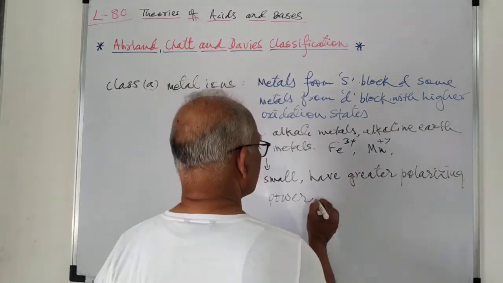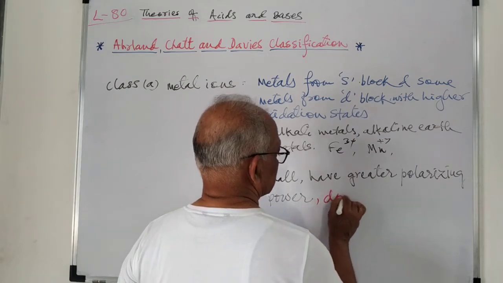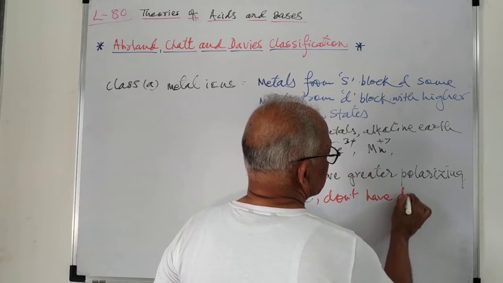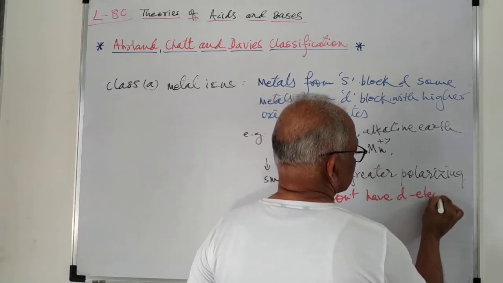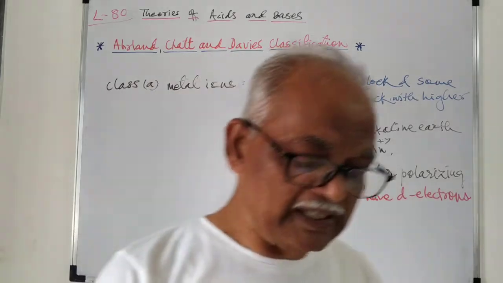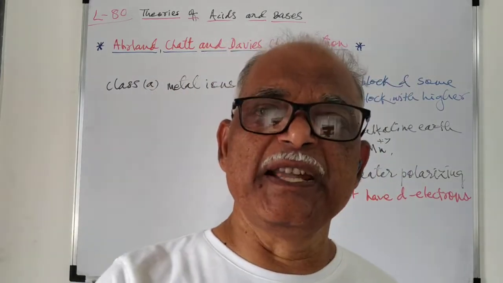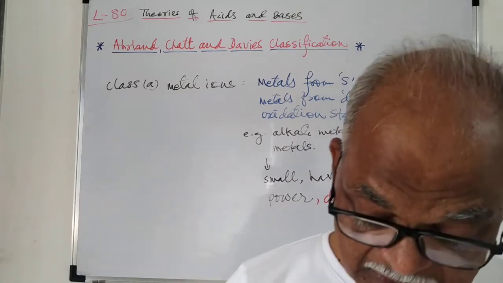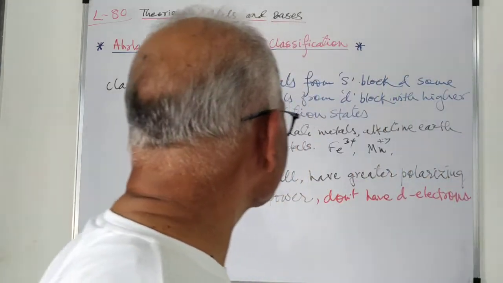They do not have d electrons, or the d electrons are very few. So such metal ions are called class A metal ions.